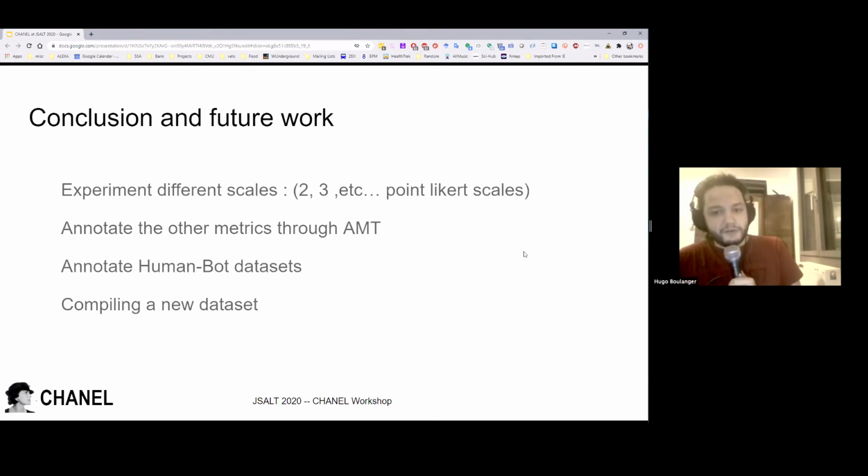What we would like to do in future work is experiment with different scales, annotate all the other metrics, and also annotate other datasets, because right now we are only working on human datasets, and that would give us the possibility to compile a new dataset.